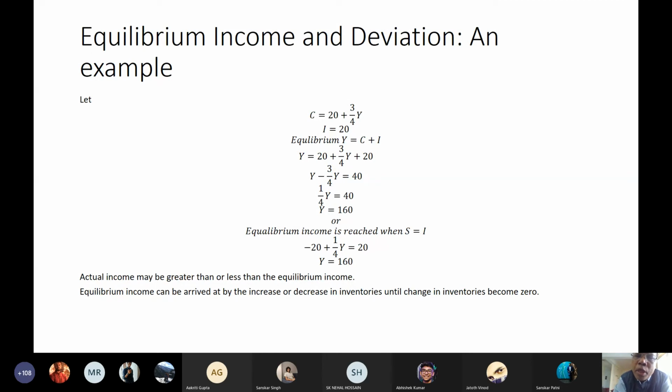But the moment they reduce the production to 190, C being a stable and increasing function of income, the C value will change. C will not remain unchanged at 170. It will now change to 20 plus 3/4 into 190, so it will become 162.5.